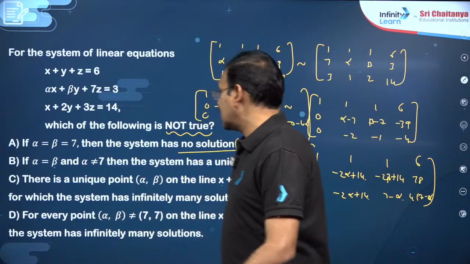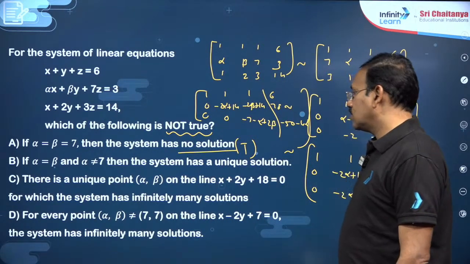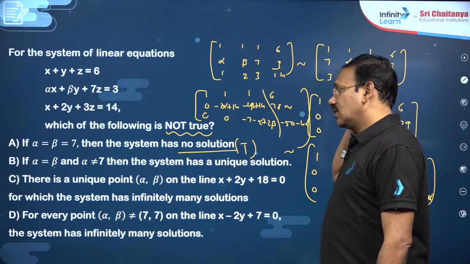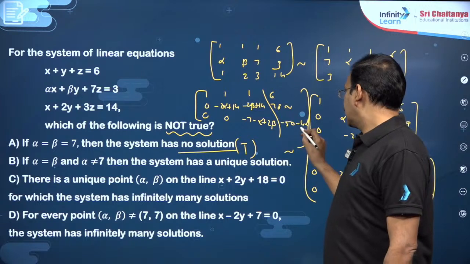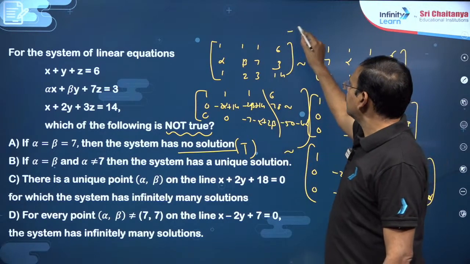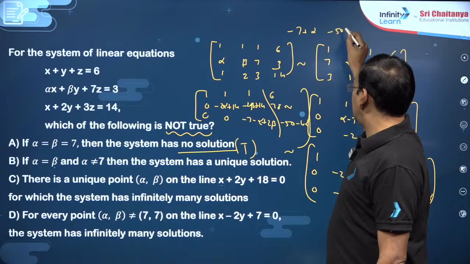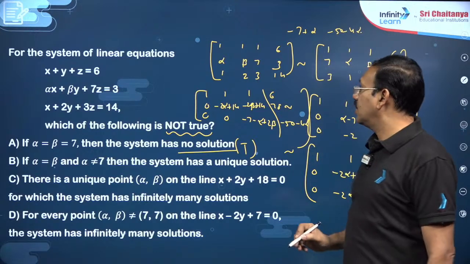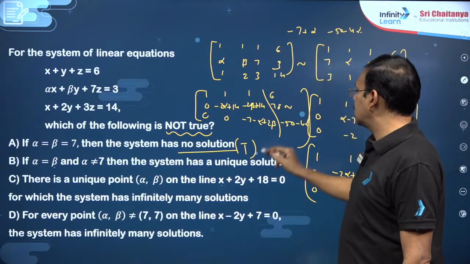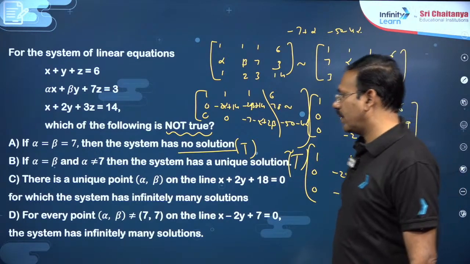Okay. Similarly, next one: alpha is equal to beta and alpha not equal to beta, the system has unique solution. You just check that also. So, alpha is equal to beta and alpha not equal to beta, so that you will get minus 7 plus alpha here, and you will get minus 50 minus 4 alpha here. If 7, here 0, here not equal to 0; if not equal to 7, this is not equal to 0, definitely the system will have unique solution. This is also true, my dear friends.